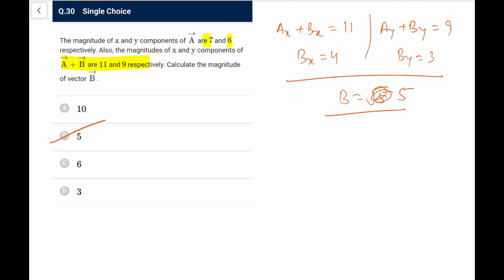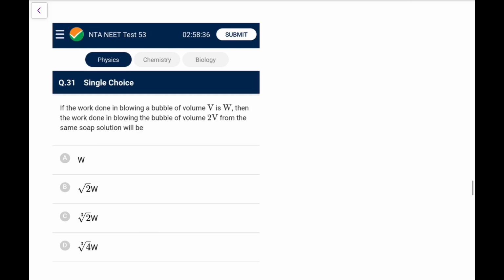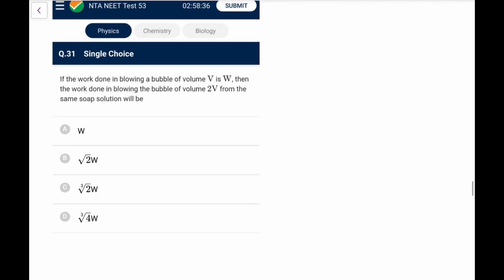I can directly say that would be equal to 5, so an easy one. Next one, if the work done in blowing a bubble of volume V is W, then the work done in blowing a bubble of volume 2V from the same soap solution is. Because the volume is doubled, you need to calculate what is the area change, or what is the radius.